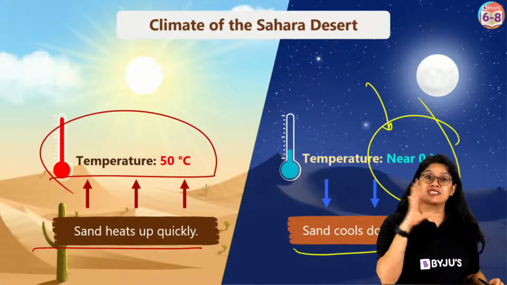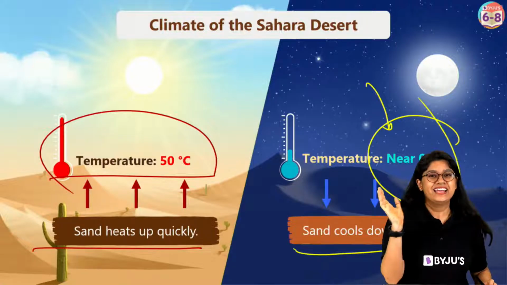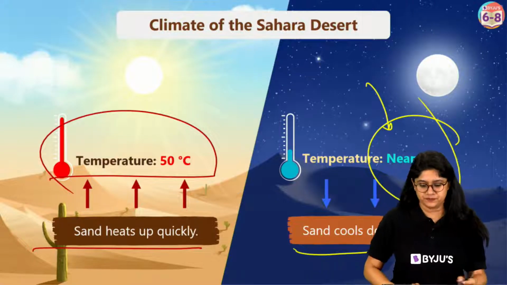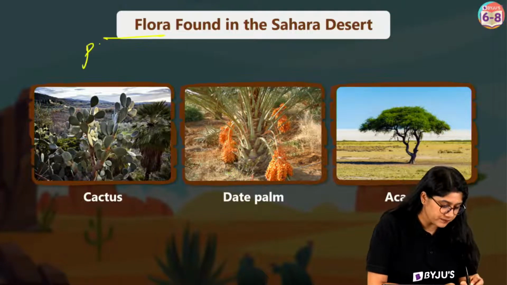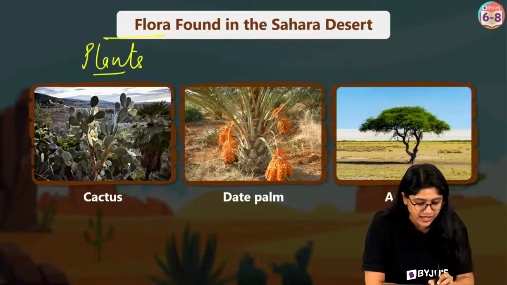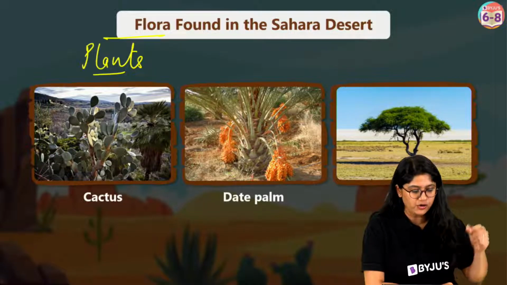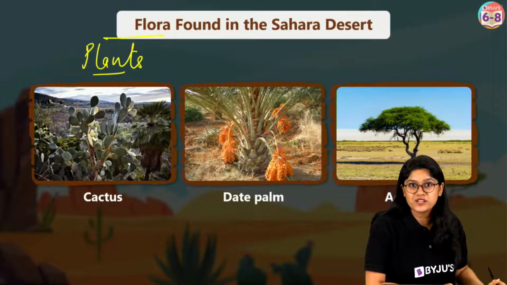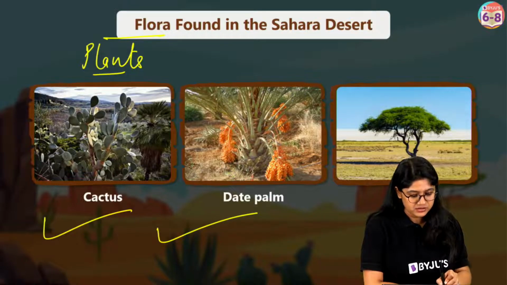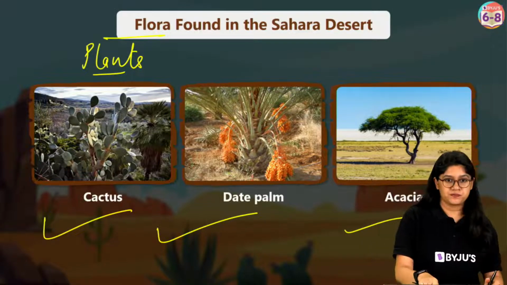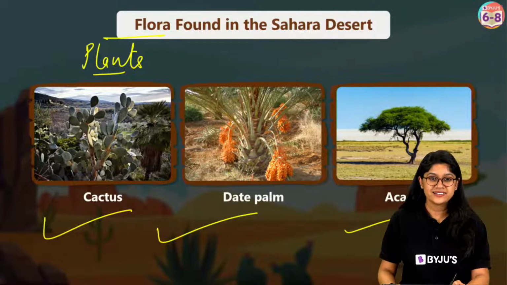Yes. So in the Sahara Desert, days are really very hot and nights are extremely chilly. When we talk about the flora and fauna, flora are the plants, and we'll talk about the fauna also. Which type of plants will we find in the Sahara Desert? Cactus, date palm and acacia are some of these plants.